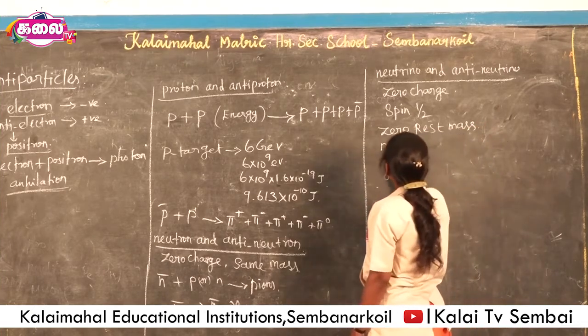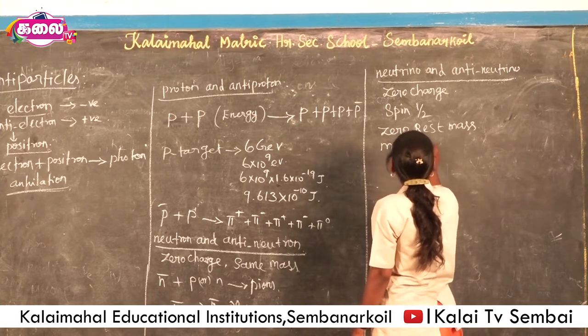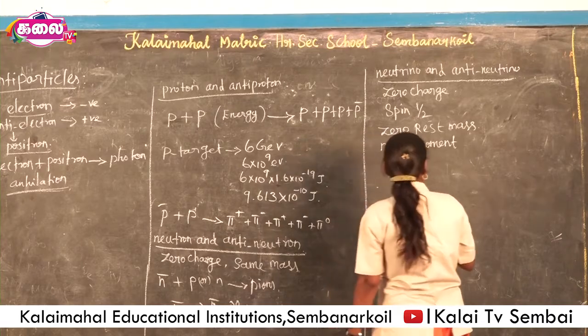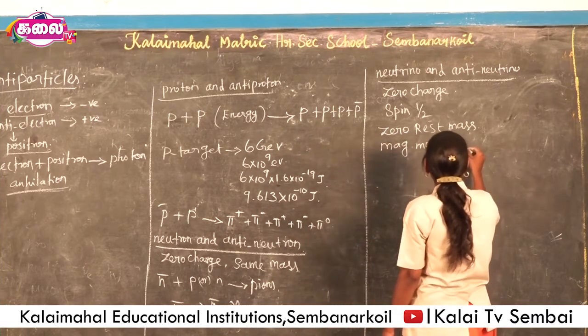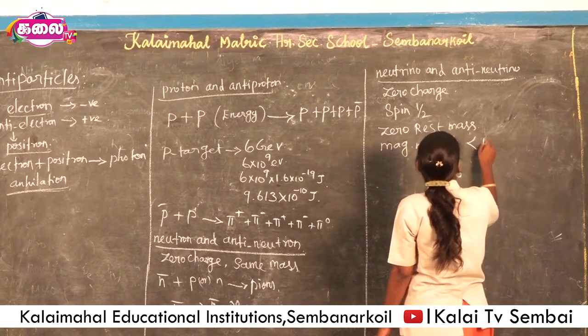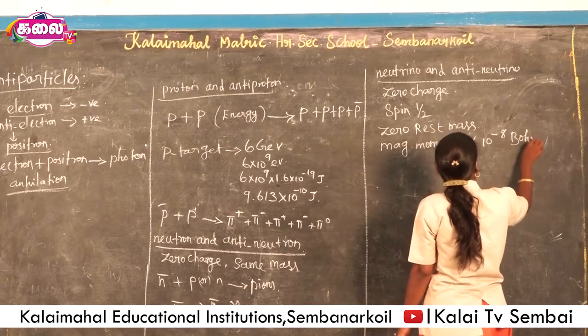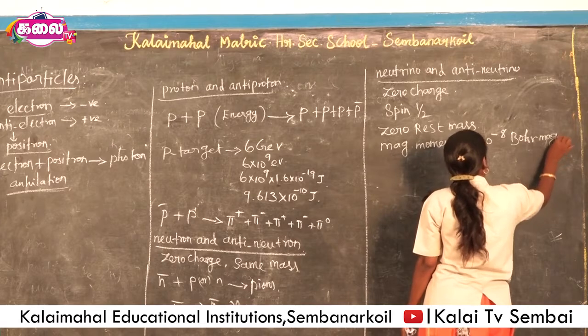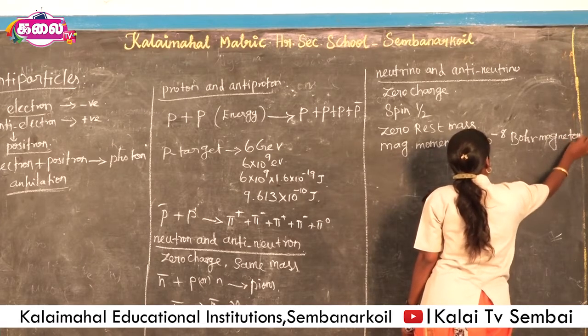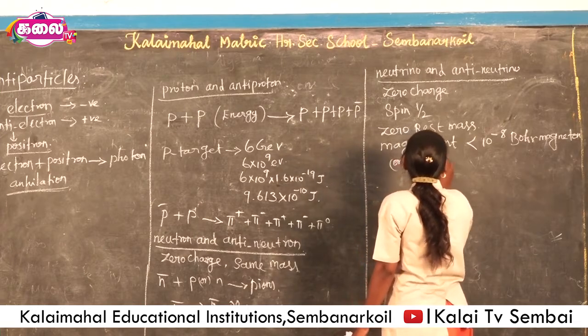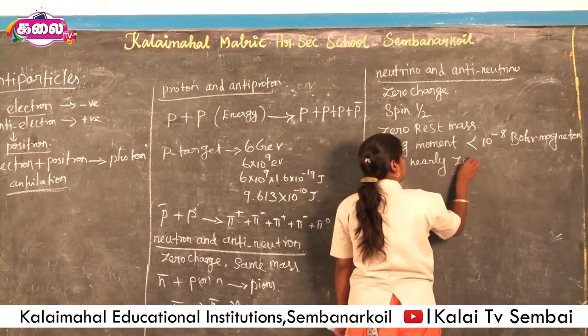Then the magnetic moment of the neutrino and antineutrino is lesser than 10 power minus 8 Bohr magneton, or nearly equal to 0.